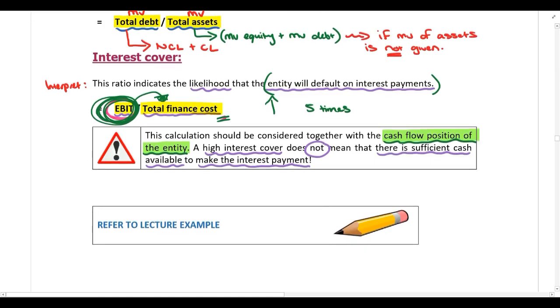All right, guys, so those are all of the ratios that you need to know under the heading Capital Structure and Solvency Ratios. Please refer to the lecture example to practice these calculations.